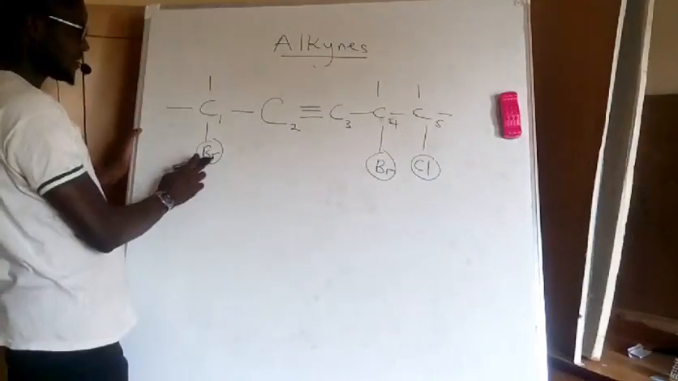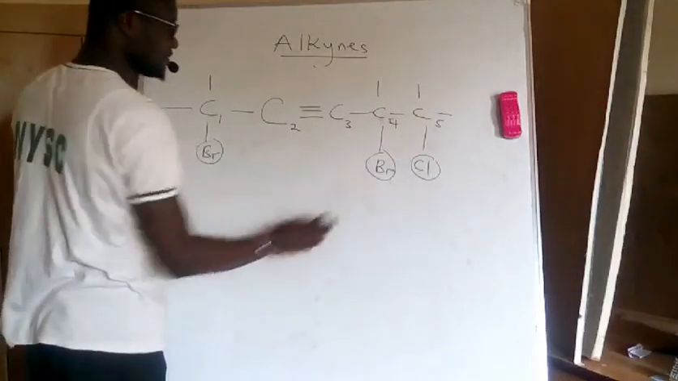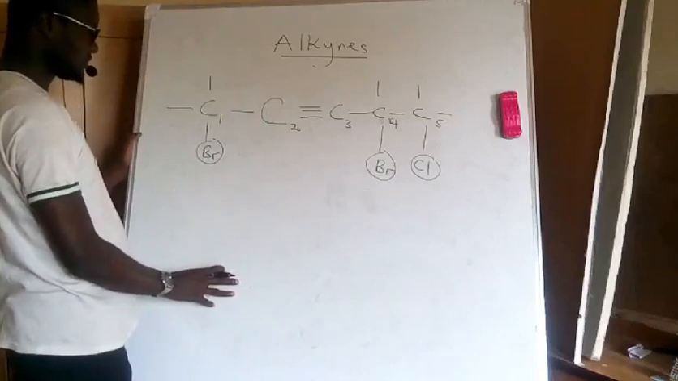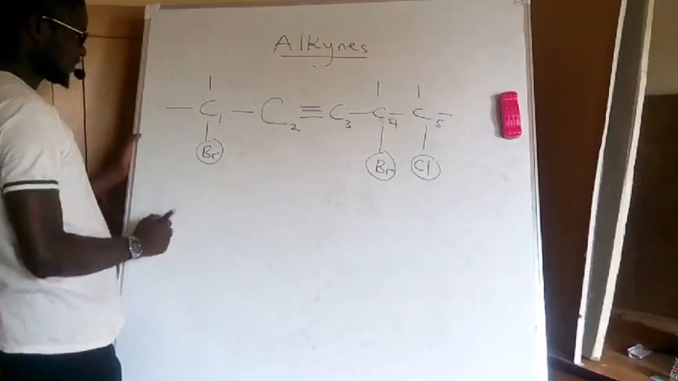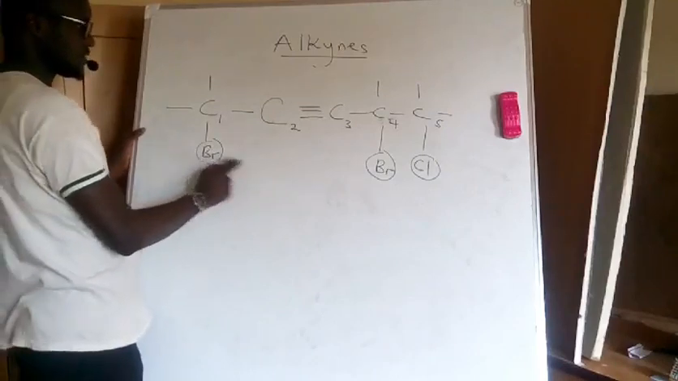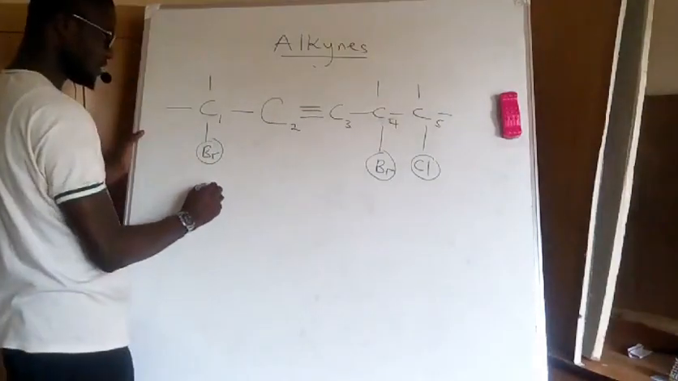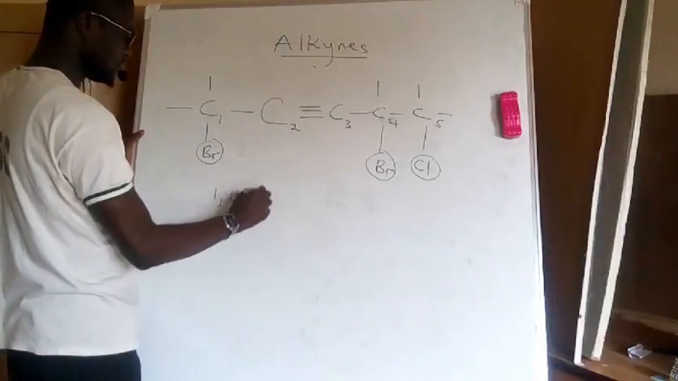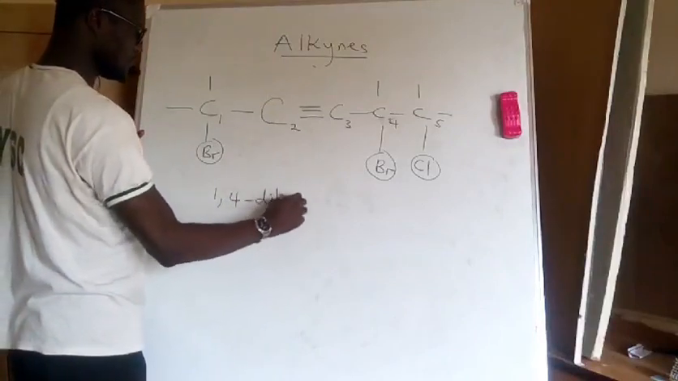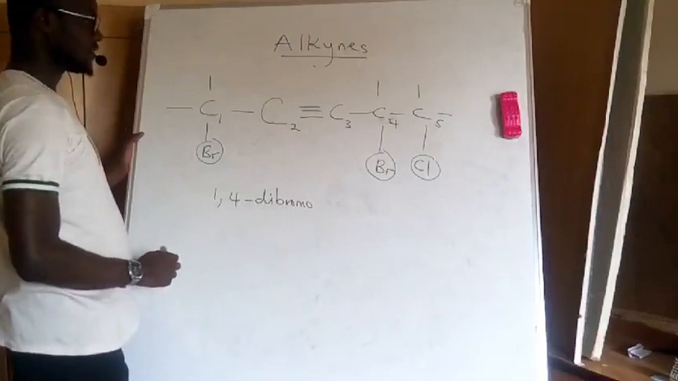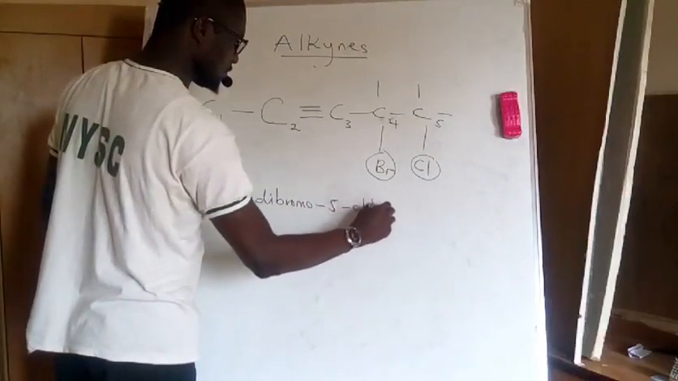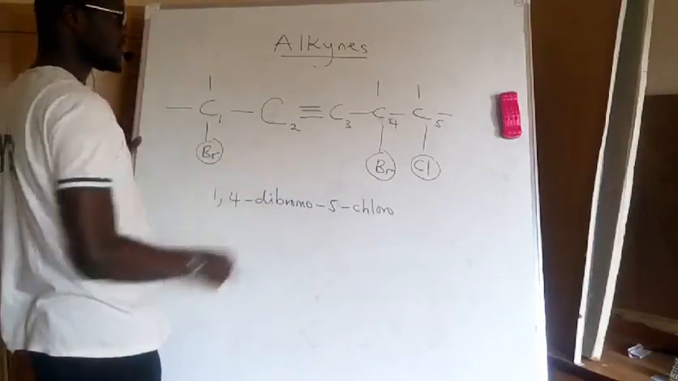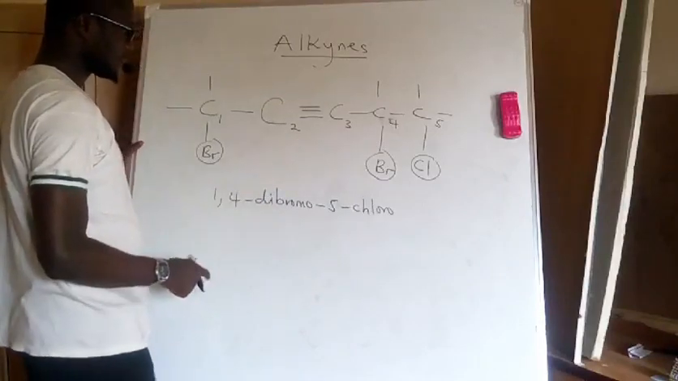Okay, then while naming I follow alphabet. I name them alphabetically. So the first substituent is bromine. We have 2 bromines, one at carbon 1, the other one at carbon 4. So I have 1,4-dibromo. Then chlorine at carbon 5, 5-chloro. Then the compound has 5 carbon atoms. So this is